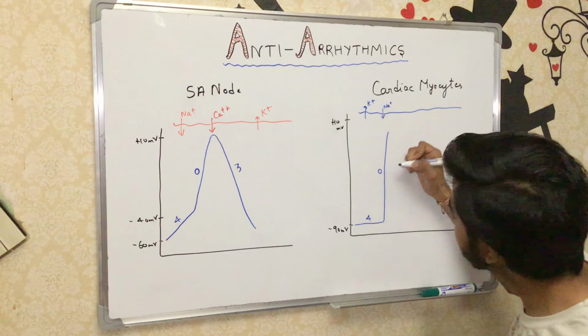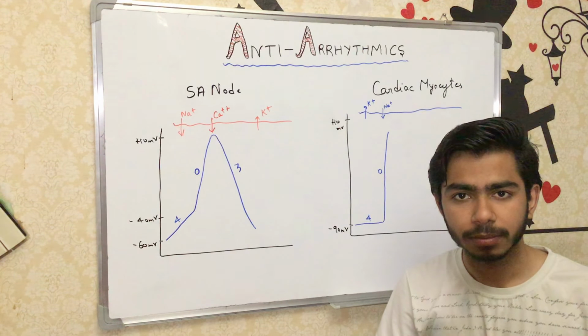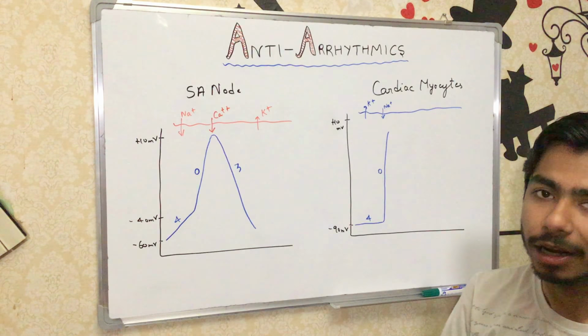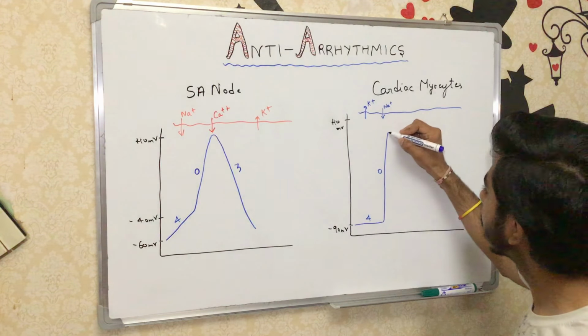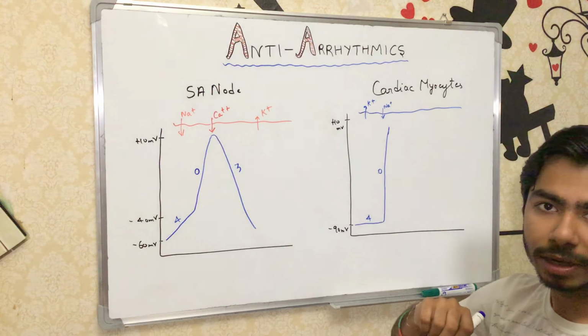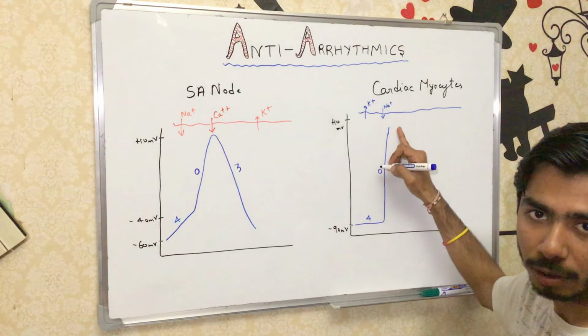We call this phase 0. Phase 0 occurs with the help of sodium ions coming inside.